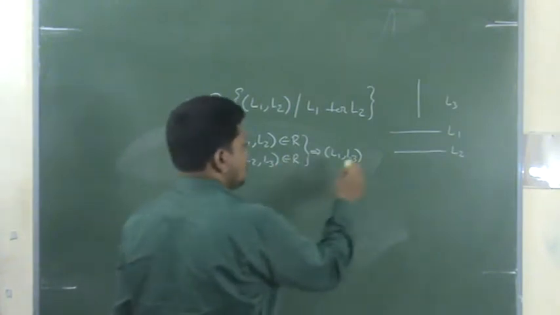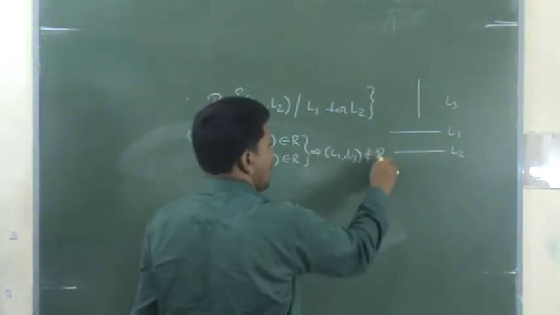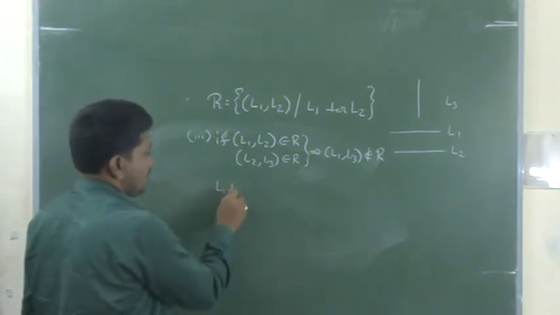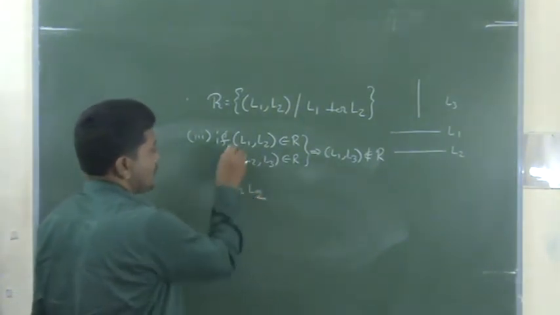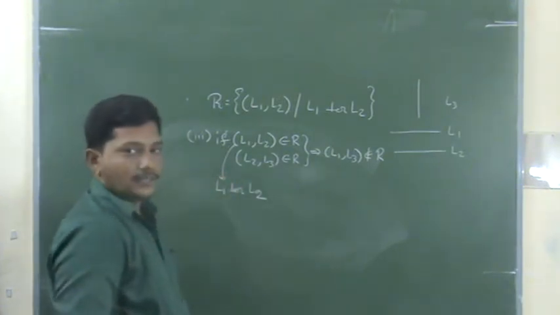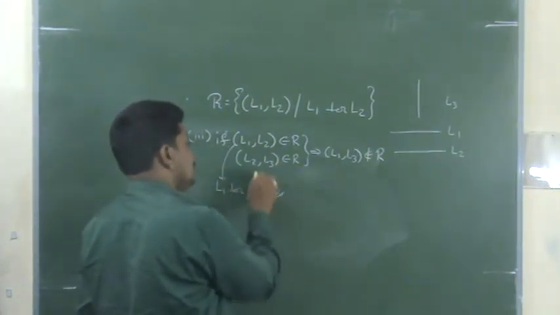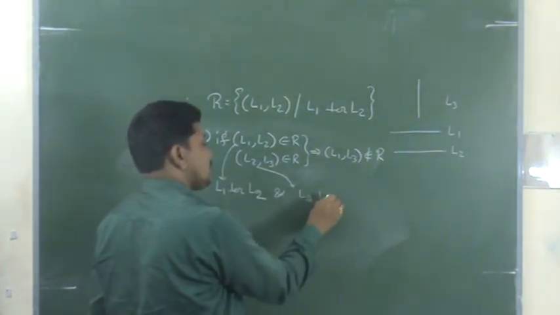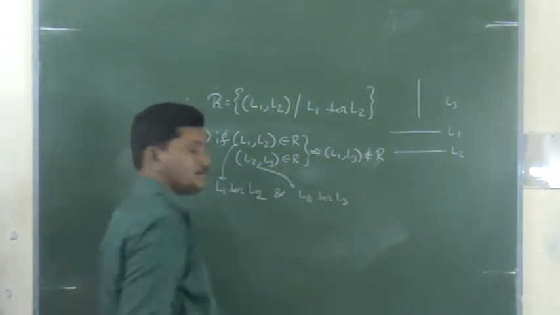In this problem it does not belong to R. Why? We can check it. Here L1 is perpendicular to L2 for this pair, and for this pair L2 is perpendicular to L3.